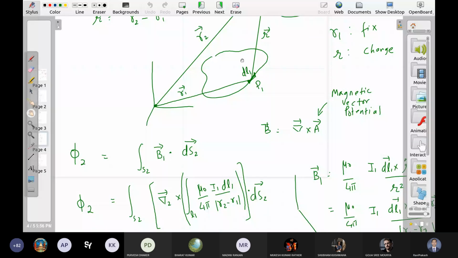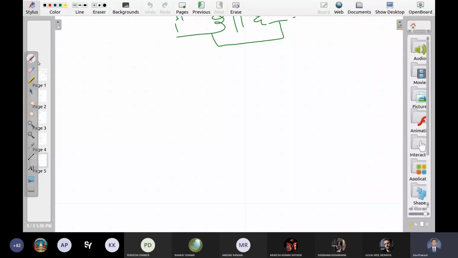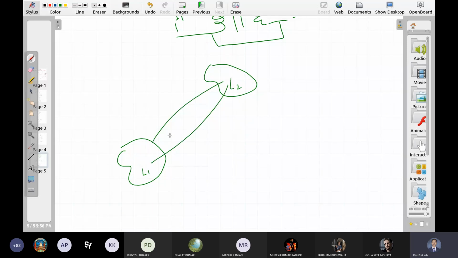see, what you are saying is something like this. We have one loop here. We have one loop here. This is self-inductance L1. This is self-inductance L2. What is the mutual inductance of these two in terms of L1, L2, right? यही पूछ रहे हैं.